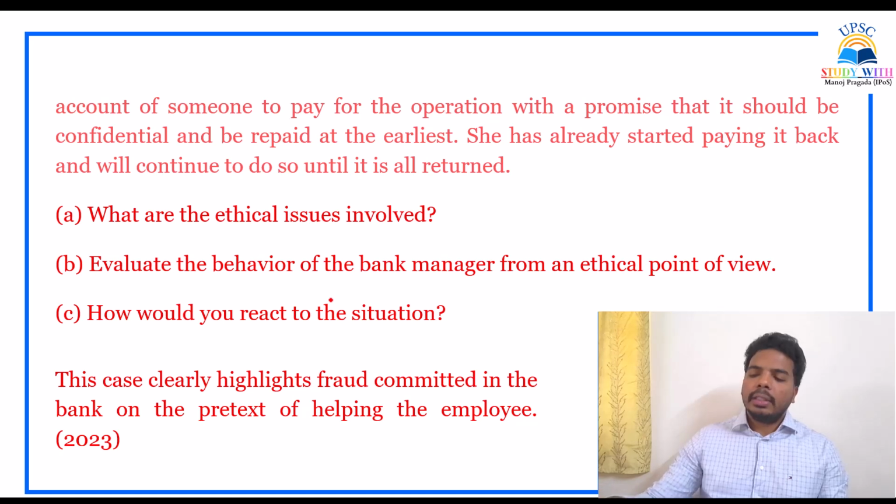After some days, you inquired about her father's health. Then she said that it is okay, the surgery is already completed. Since you are her close friend, she told you that the bank manager has facilitated the release of some money. So how did he facilitate it? He withdrew money from a dormant account.